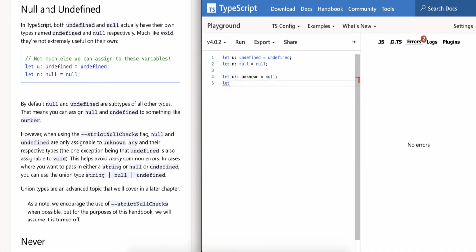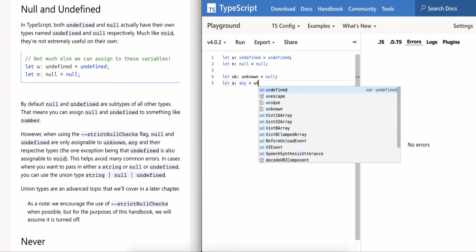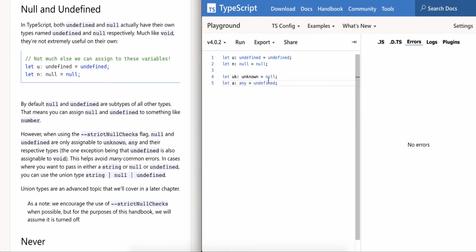And let's create a variable with type any, and then try to assign undefined to it. Yeah, it's acceptable. And then try to assign null. Yeah. And also one more exception. We can assign undefined to a variable or a function which is created with the type void.